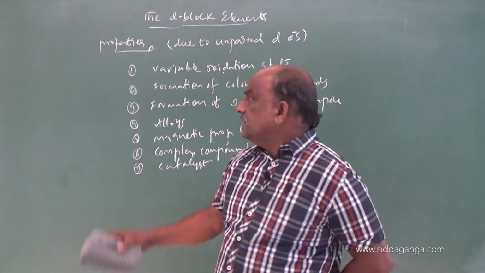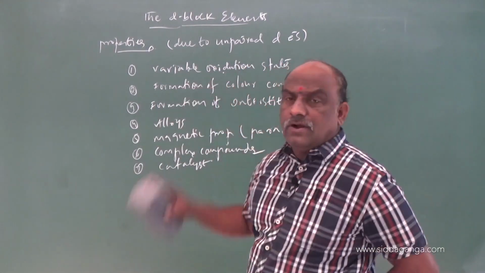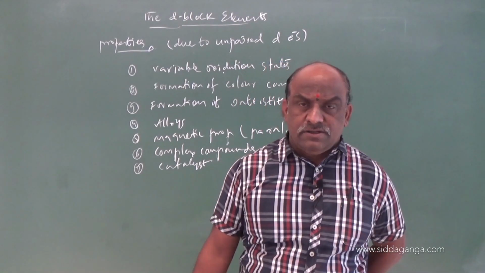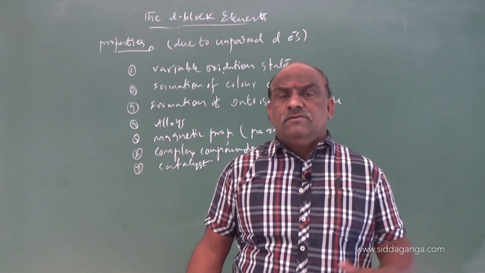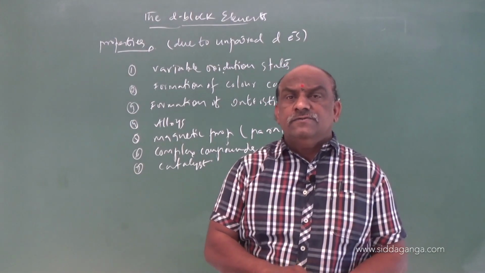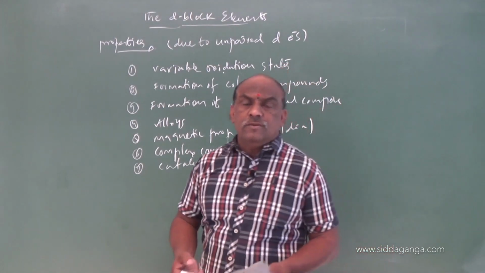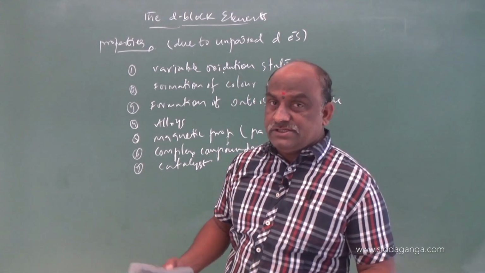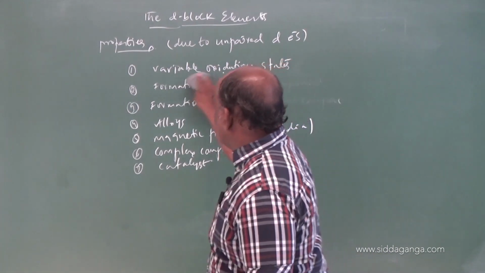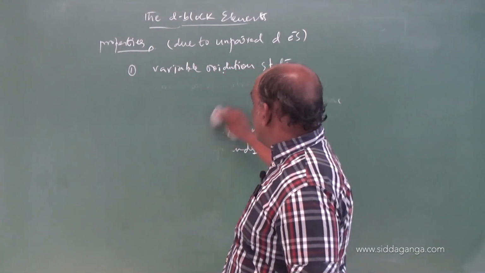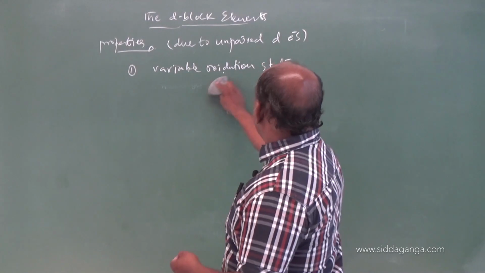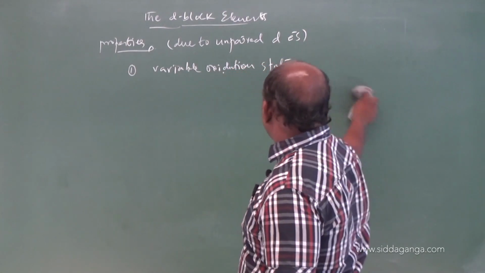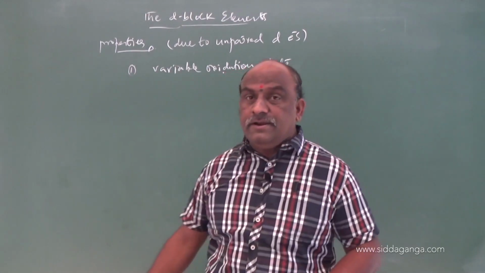So the first one is variable oxidation states. Transition elements exhibit variable oxidation states. Already we know the transition elements are further divided into 4 series: 3d series, 4d series, 5d series, followed by the 6d series. What will be the variable oxidation states in these series? What is the reason for the variable oxidation states? One and only reason: the presence of unpaired d electrons.